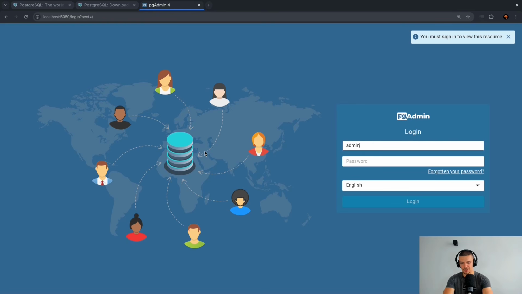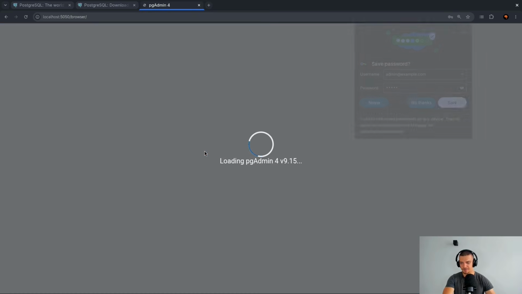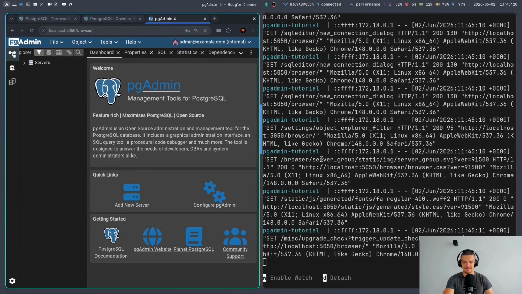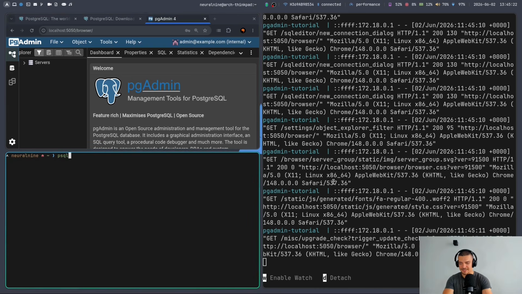Here now we can just enter the email we defined as an environment variable, so admin@example.com, and the password is admin. Now we're going to take a look at two tools to interact with our database. One is pgadmin. This is the user interface where you can click and look at stuff. And then we also have the command line tool, which is PSQL.